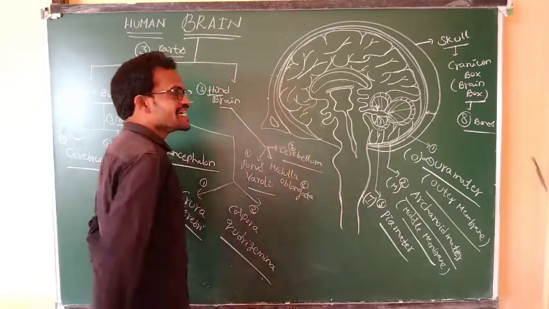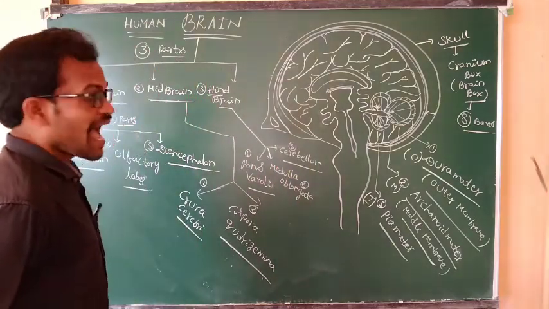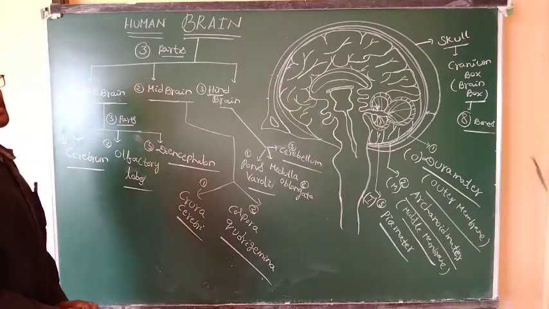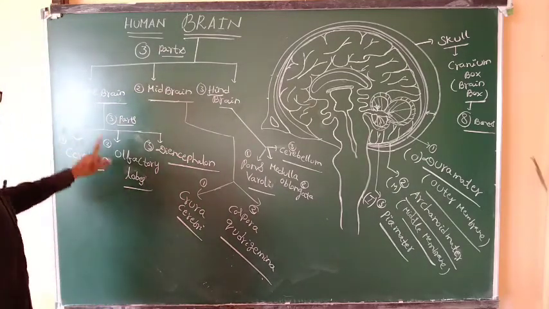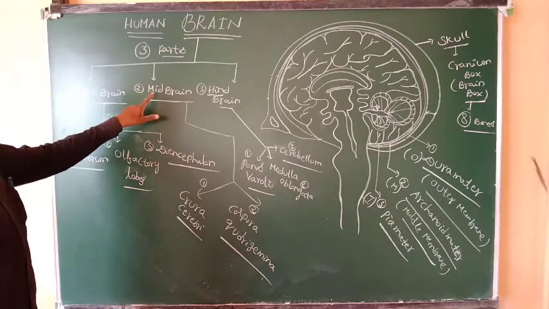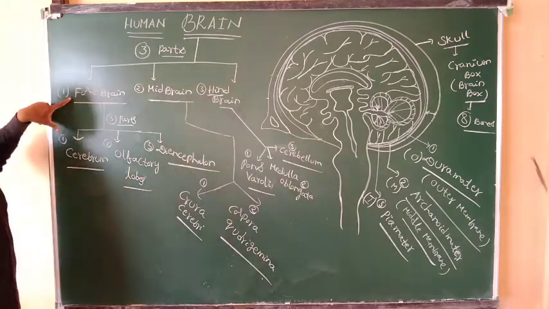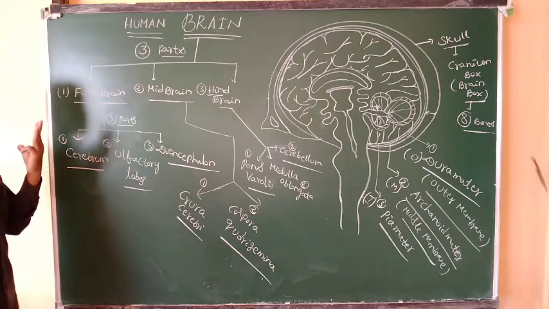These are the hindbrain. The brain mainly consists of three parts. What is the first part? Forebrain. What is the second part? Midbrain. What is the next part? Hindbrain. The forebrain is again divided into three parts.